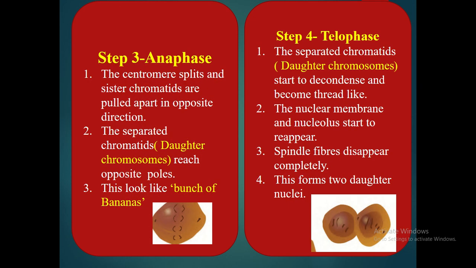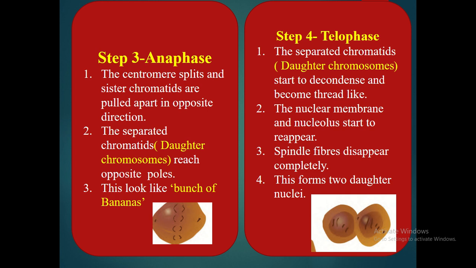In third step, which is anaphase, the centromere splits with the help of spindle fibers which are pulling in opposite directions, and the separated chromatids are called daughter chromosomes. They reach the opposite poles and this looks like a bunch of bananas.